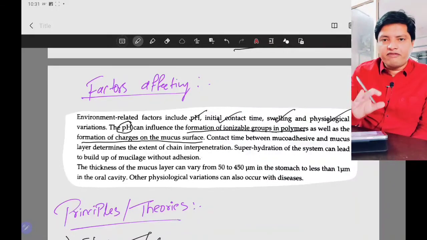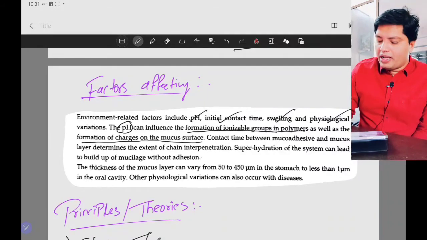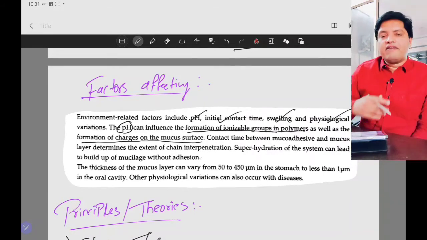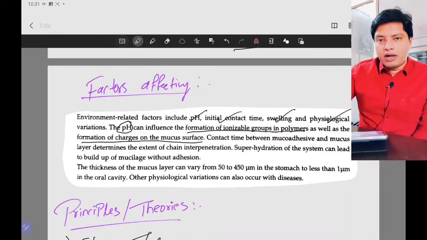If the pH is not favoring ionization of either your polymer or the charge on the mucin, then there will be no bioadhesion. Next, contact time between the mucoadhesive and the mucus layer. If the contact time is more, you are giving time for interpenetration of the polymer chains. Due to this, there will be more bioadhesion.